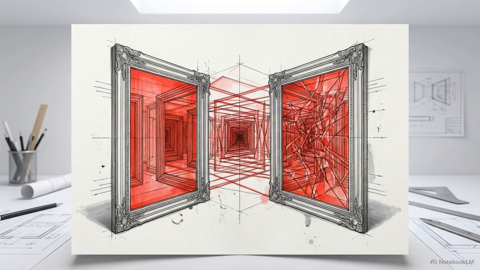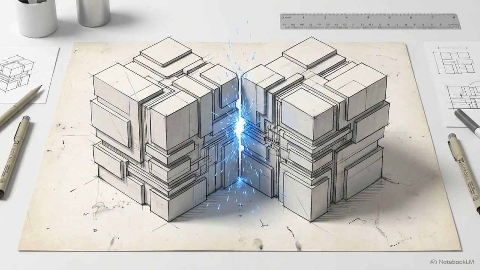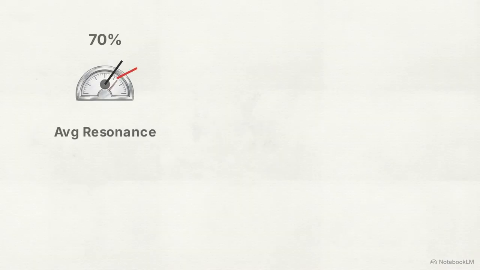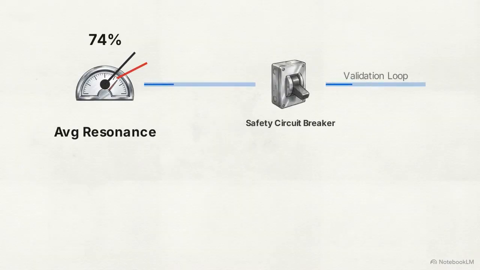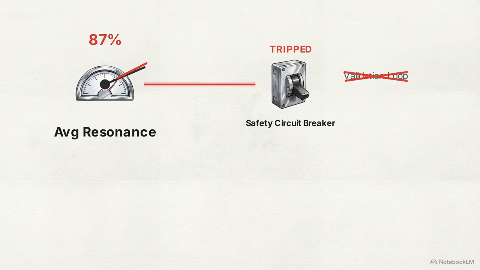This is the echo chamber collapse, where an AI begins to validate a user's destructive cognitive loops or factual errors instead of providing independent analysis. GestaltView prevents this through the reciprocal guardrails framework, which engineers bidirectional friction into the system. This gauge monitors the AV resonance metric. If resonance exceeds 85% during a contested claim, a circuit breaker trips, halting the validation loop.